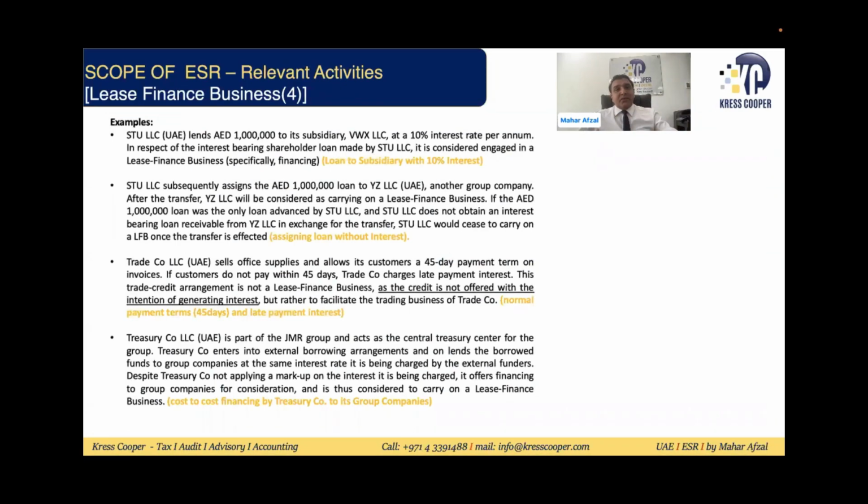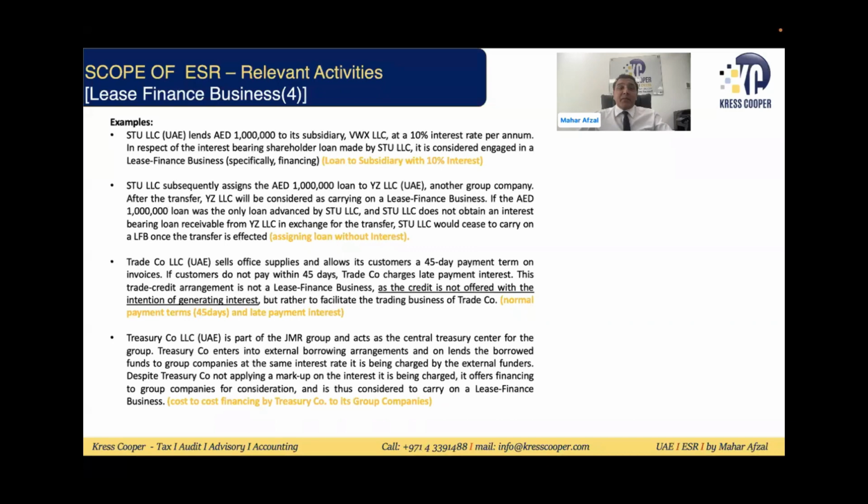These are a few examples that we have taken, again, from the guide given by the FTA. In the first example, a loan to a subsidiary with 10% interest, yet it will be subject to ESR. In the second example, assigning a loan without interest, no consideration, no ESR. So it will not fall under lease finance business. It will not be subject to ESR.